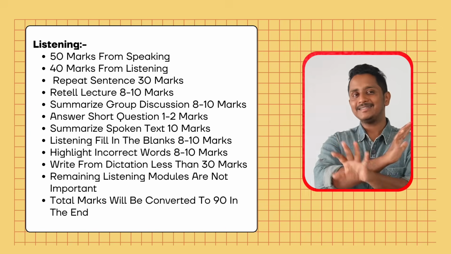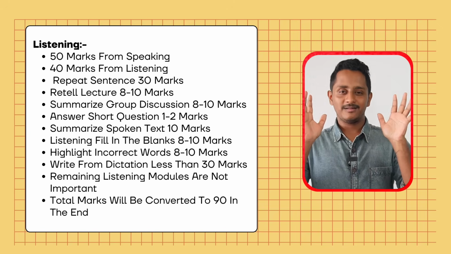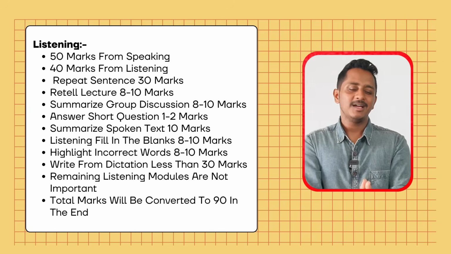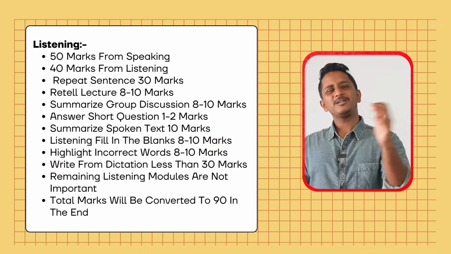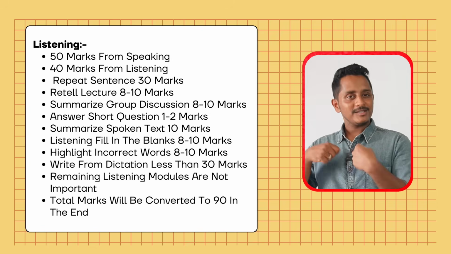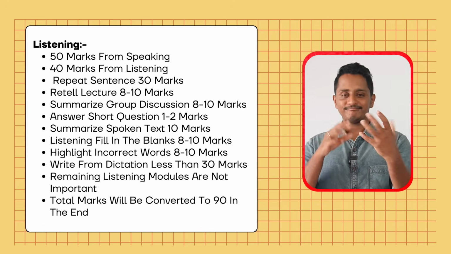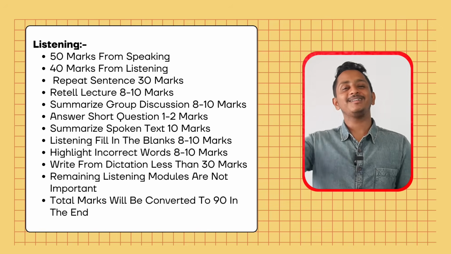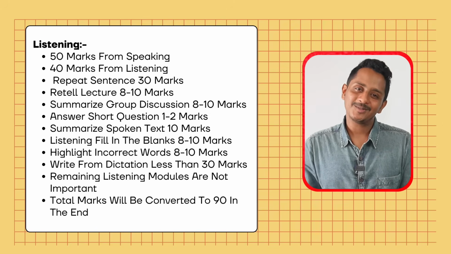This is what my research says. There is no change. If there is a change, I'll tell you, but there is no change. This is what it is, 100% sure. So is this going to be difficult? 100% no. Like I mentioned, this has become easier than before, because writing marks you're going to get only from 4 sections. These 4, if you're perfect, you're going to get writing 90. Earlier this was not the case.